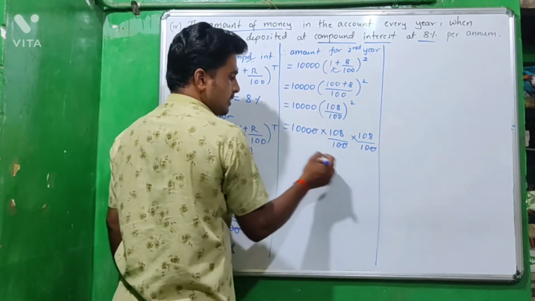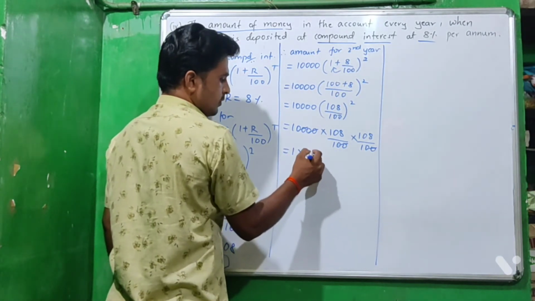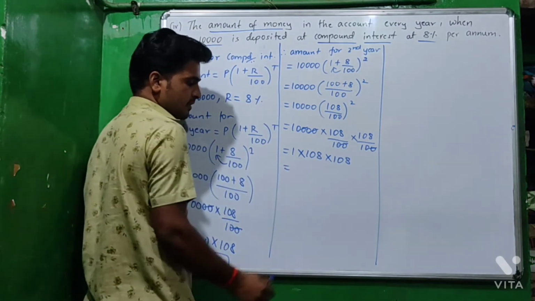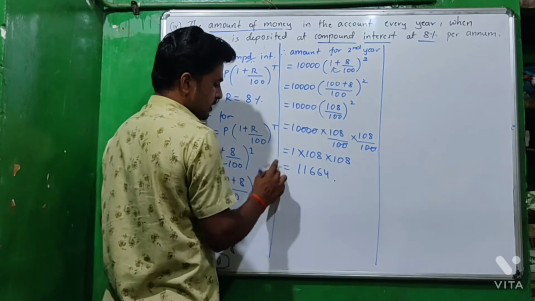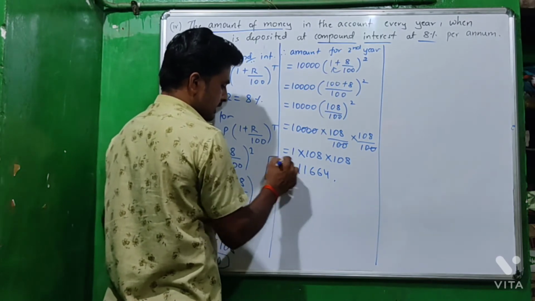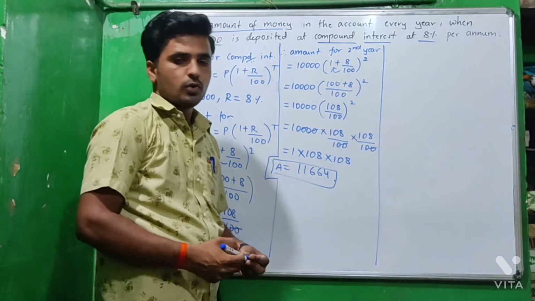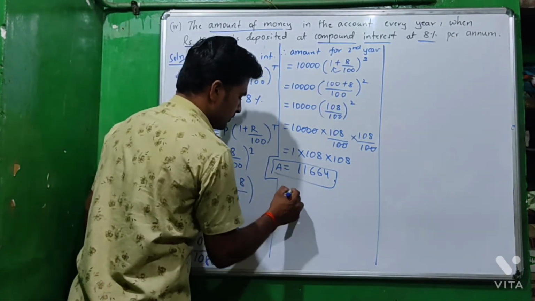This double zero cancels. The left one is 1 into 108 into 108. If you simplify this, we get 11,664. So the amount for the second year is 11,664 rupees.